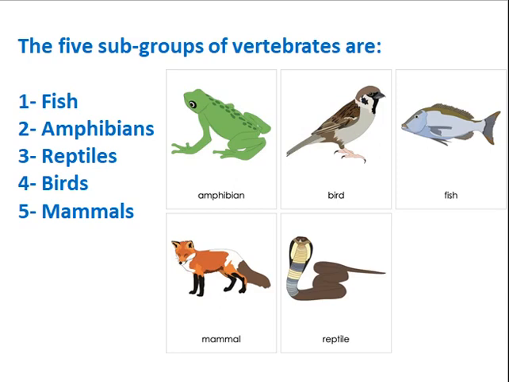The fish also breathes by its gills. The fish has no legs. The fish lays eggs. It means it is an oviparous animal.